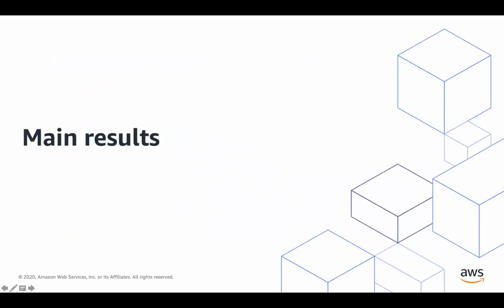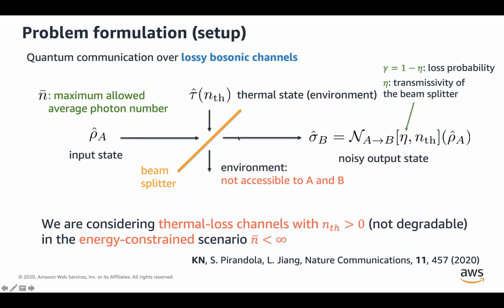So with this, I'm going to present the main result. Again, to remind everyone, we are considering the thermal loss channel where we have a non-zero average thermal photon number, and we are going to consider the energy constrained scenario.